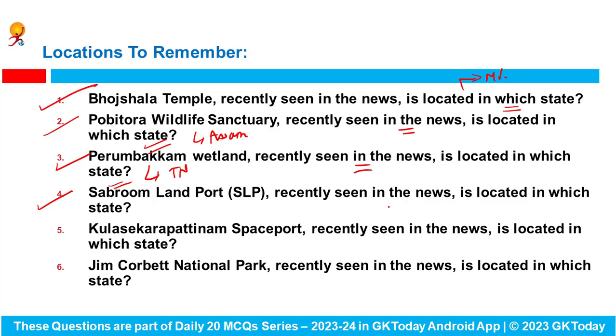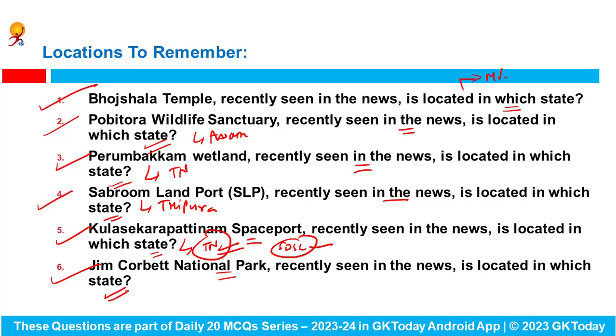Sabroom land port, recently seen in the news, is located in which Indian state? It lies in Tripura. Okay. Kulasekarapattinam spaceport, recently seen in the news, is located in which Indian state? It lies in Tamil Nadu, and now it would be used for small launches like launching the nanosatellites, while Satish Dhawan Space Center would be used for the big launches. Jim Corbett National Park, recently seen in the news, is located in which Indian state? It lies in Uttarakhand state.